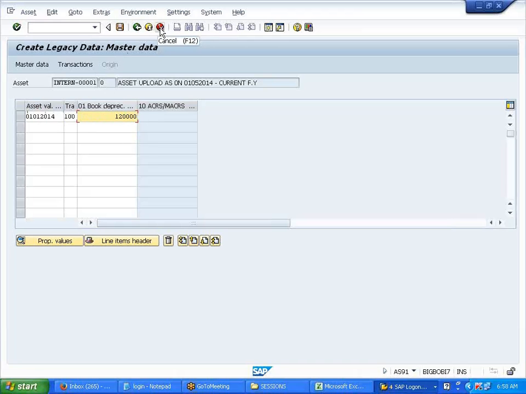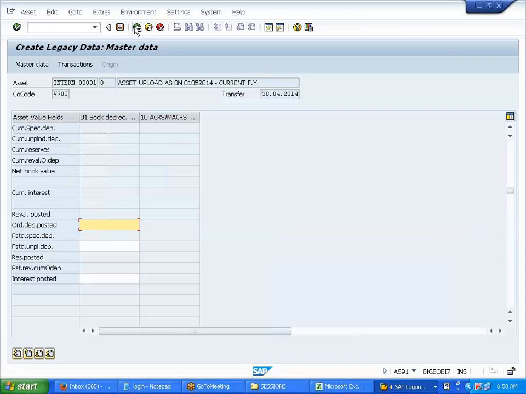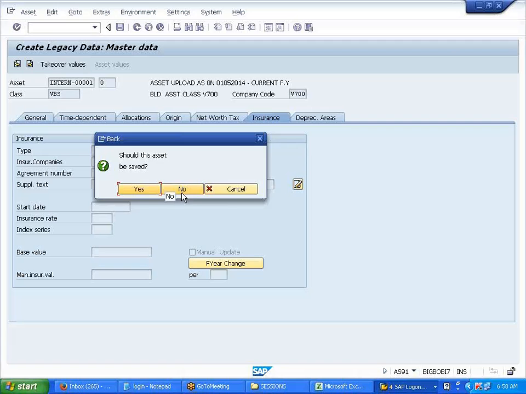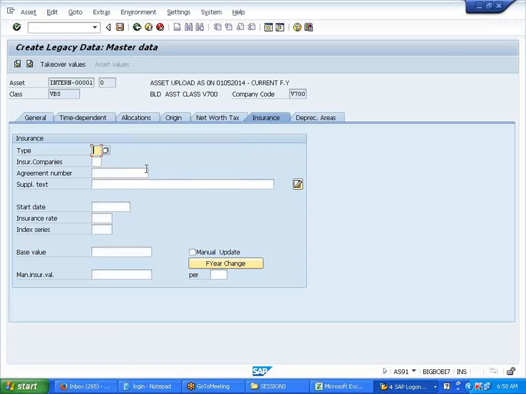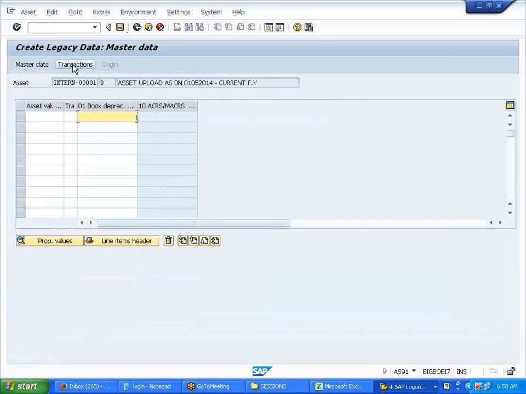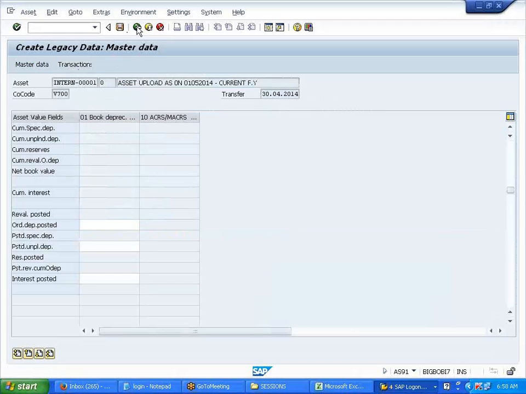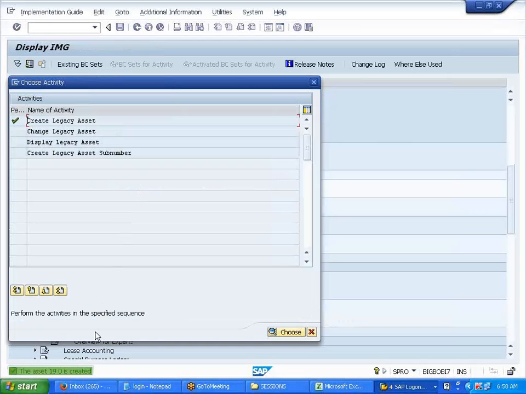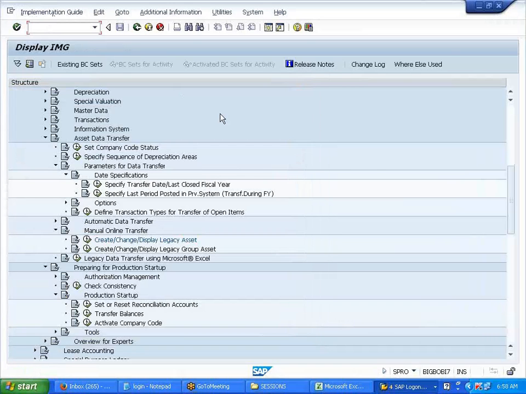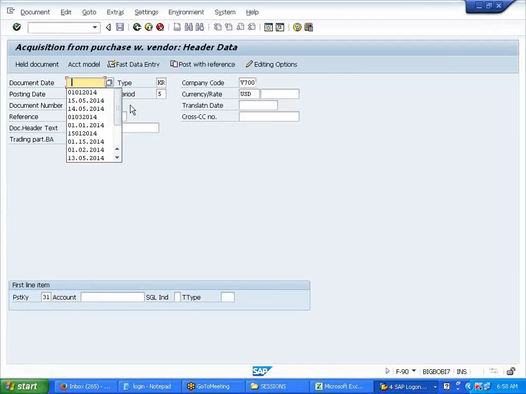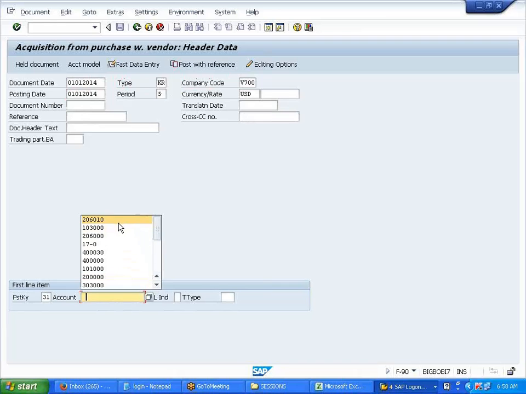You just create this asset. Asset 19 so and so created. Go to slash and F-90. You can directly purchase the asset first.